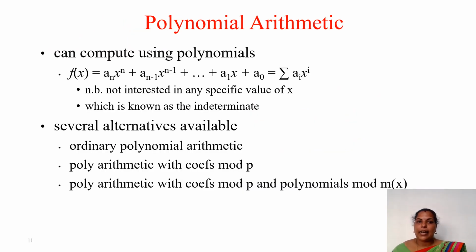Next is polynomial arithmetic. Here we are using operations with respect to polynomials. The polynomials must be of the form f of x equal to a n x power n plus a n minus 1 x power n minus 1 plus up to a1 x plus a naught, equal to summation ai x power i. We have to note that we are not interested in any specific value of x, which is known as the indeterminate. We have several alternatives here, like ordinary polynomial arithmetic, polynomial arithmetic with the coefficients mod p, and polynomials mod m of x. So different operations we have here.